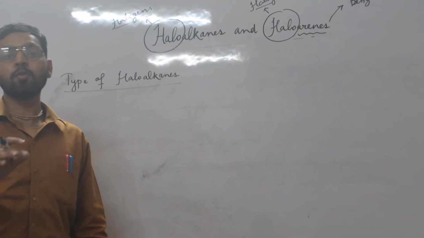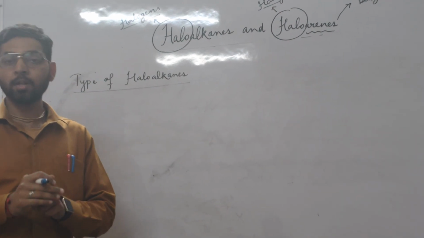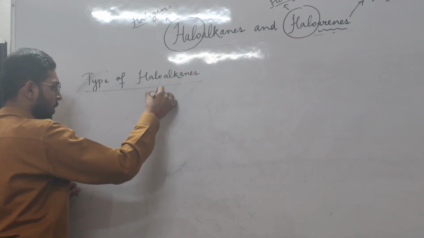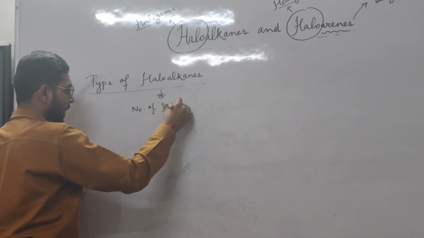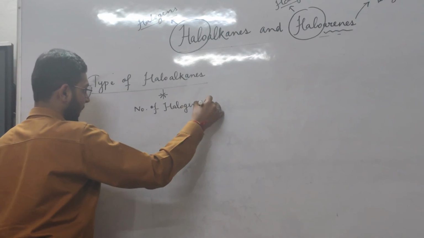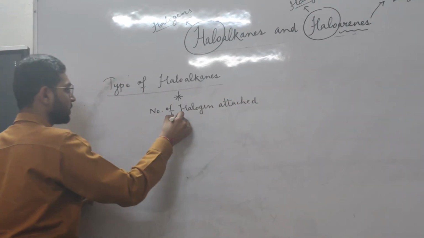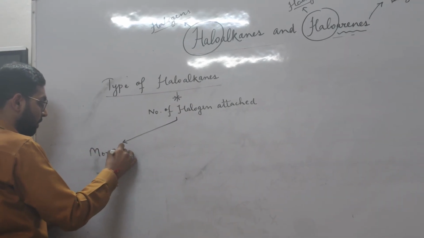On the basis of the number of halogen atoms attached to the alkane, haloalkanes are of three types. The first is the monohaloalkane.